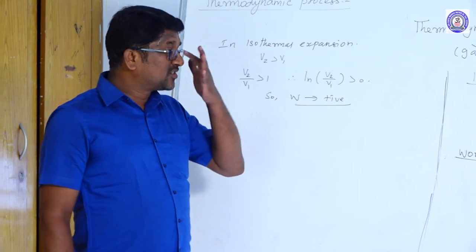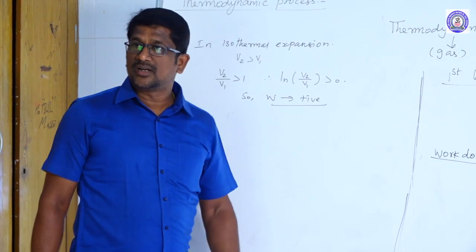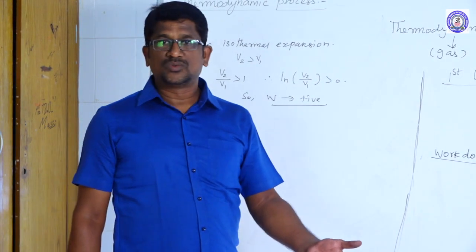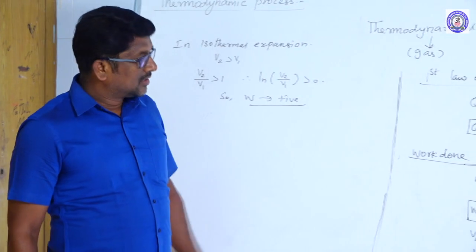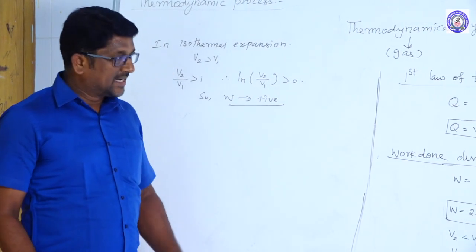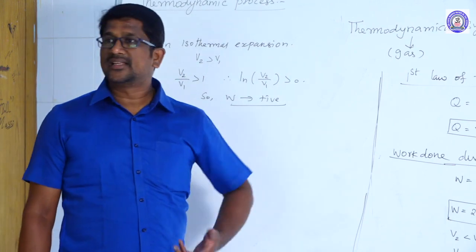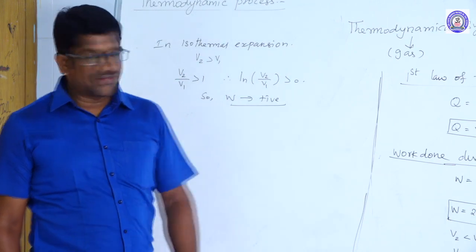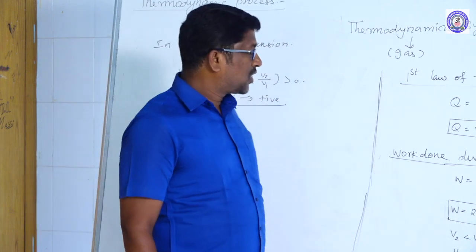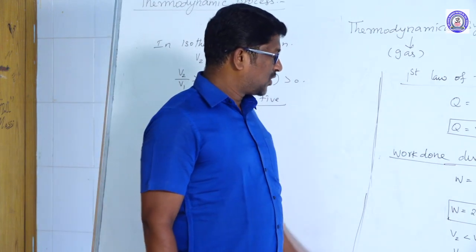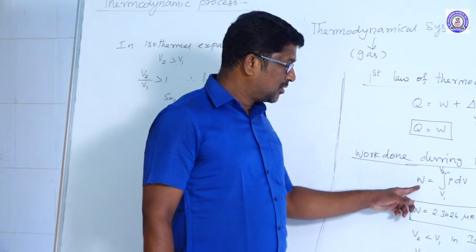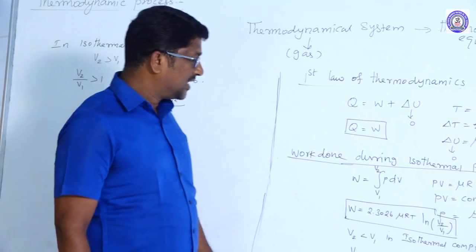And work done during an isothermal process can also be calculated from the PV diagram, by measuring the area under the curve of a PV diagram. The general expression for work done is W is equal to integration of P dV.